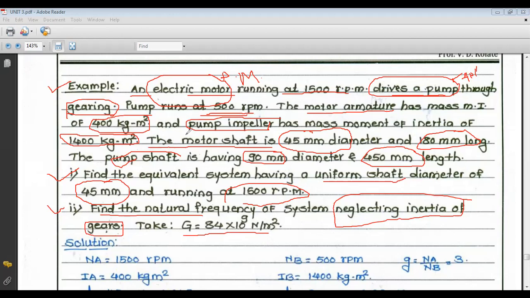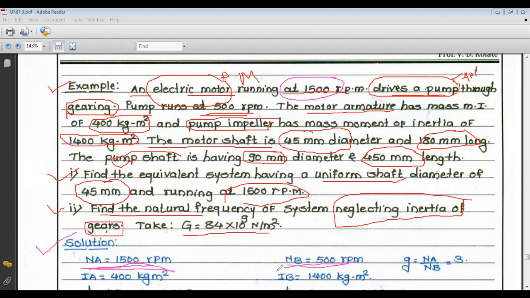In the solution, first the given data. The speed of the first shaft, the electric motor, is Na equals 1500 rpm. The second shaft, which consists of the pump, has speed 500 rpm.